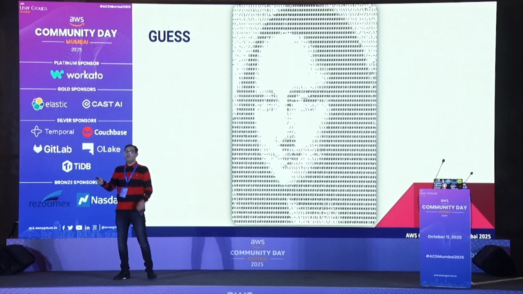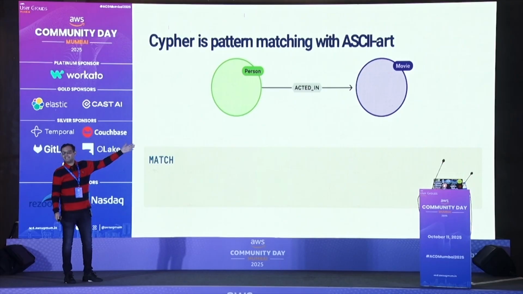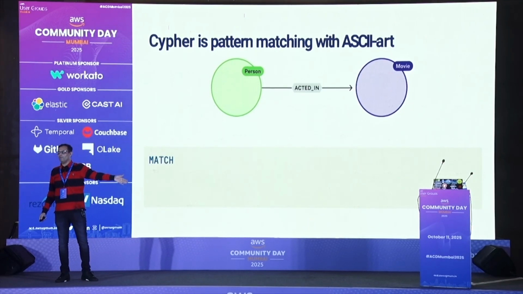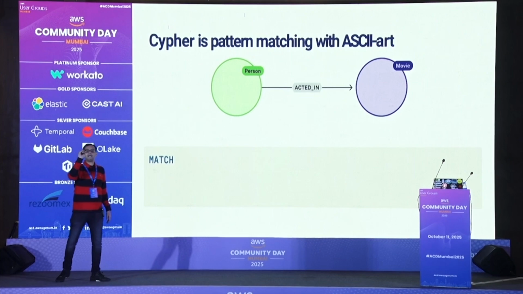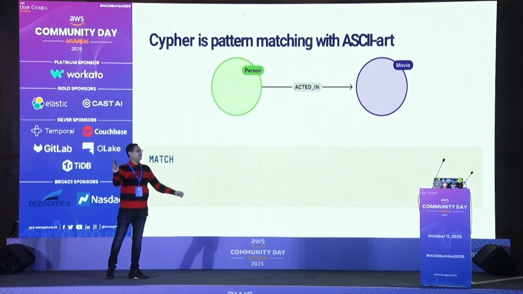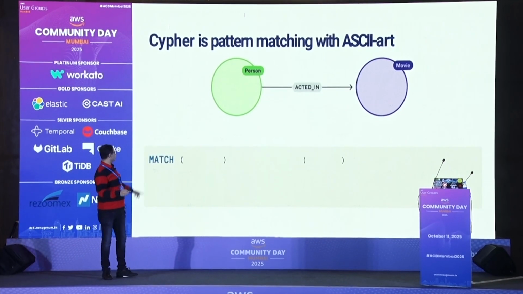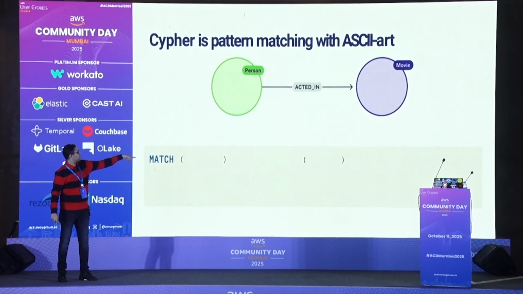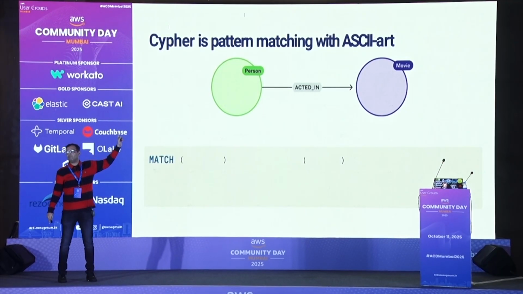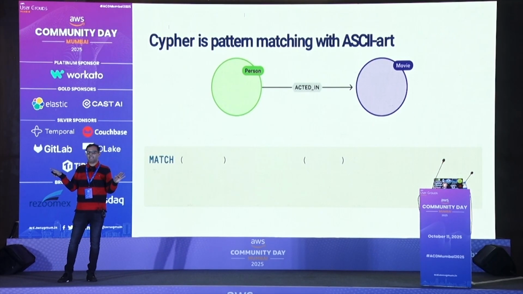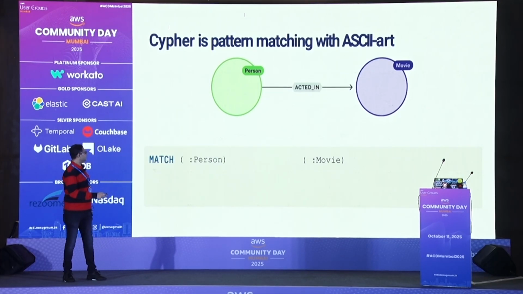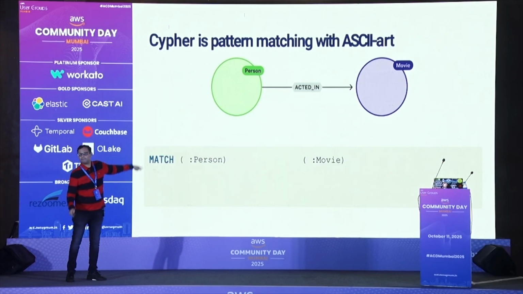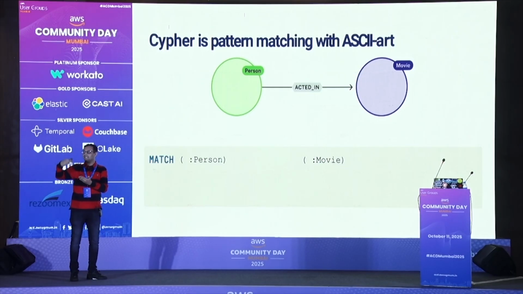Why am I telling you about ASCII art? Because your Cypher query is nothing but ASCII art. I'll show you why. So you have to think like ASCII art to match it. Now we have two nodes, right? So two nodes can be represented like this: parenthesis open, parenthesis close. I have two nodes. So the person acted in a movie. I want to match the query, the select statement. It's very simple. Just match two ASCII nodes. Then I give a person and a movie: the label, colon, the label. Person, movie. It's very simple, you can construct it.